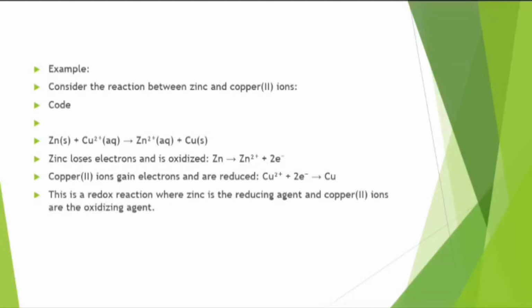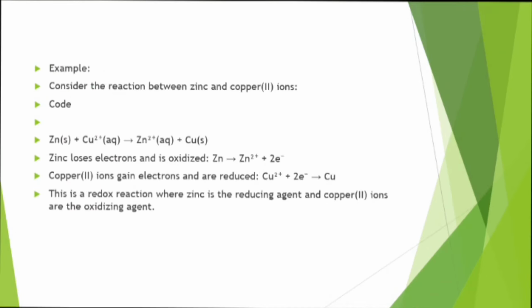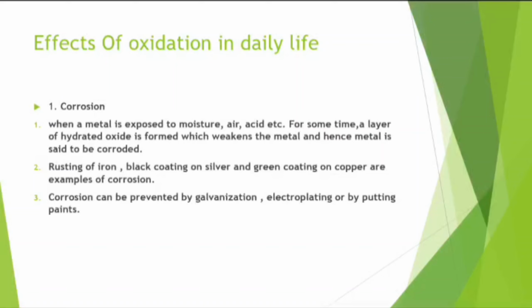This means zinc loses electrons and is oxidized. Copper ions gain electrons and are reduced. This is a redox reaction where zinc is the reducing agent and copper ions are the oxidizing agent.